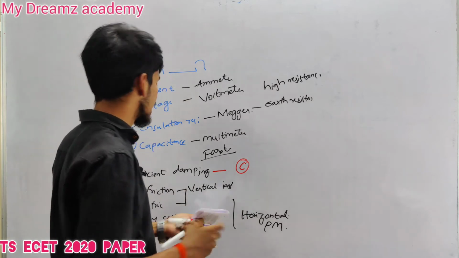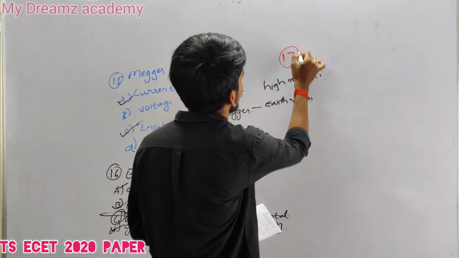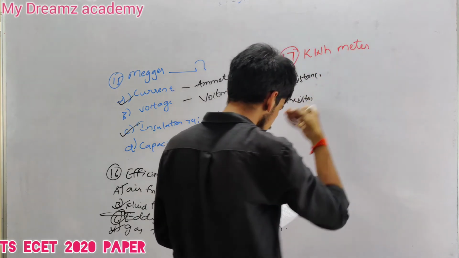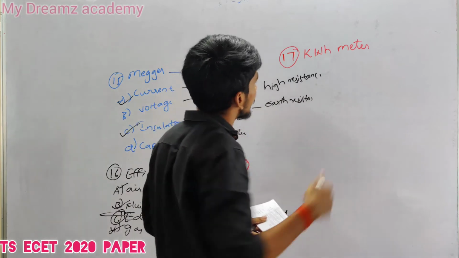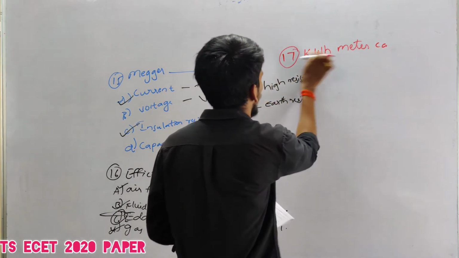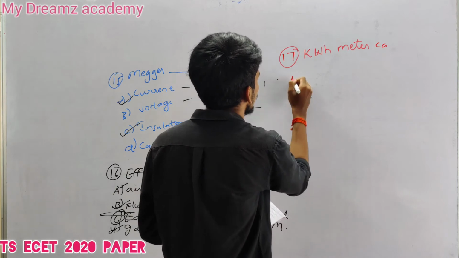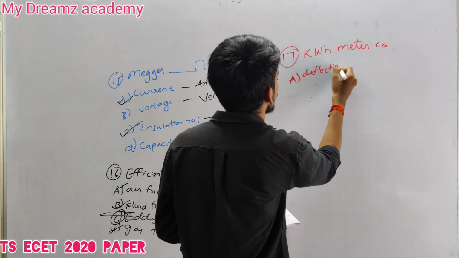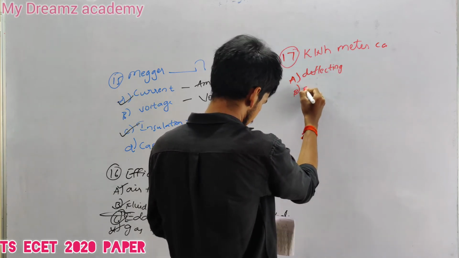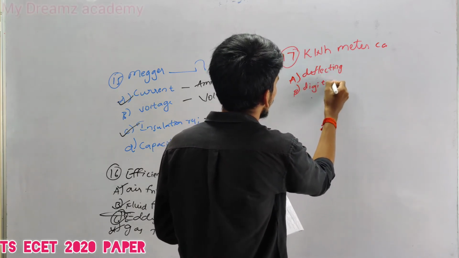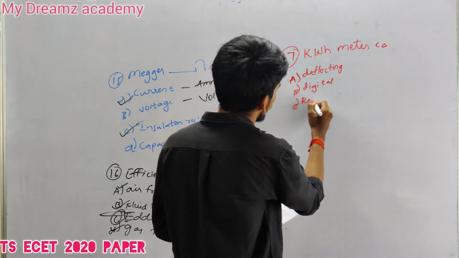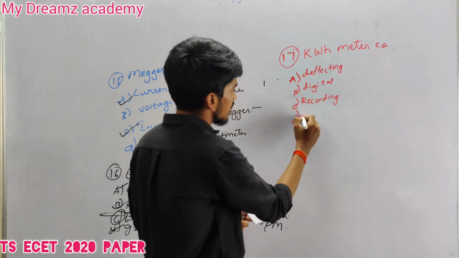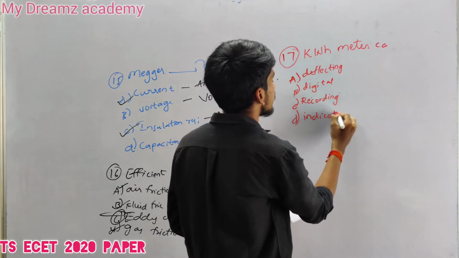When we go for our next question, the 17th one, a kilowatt hour meter can be classified as: option A, deflecting; option B, digital; option C, recording; option D, indicating.